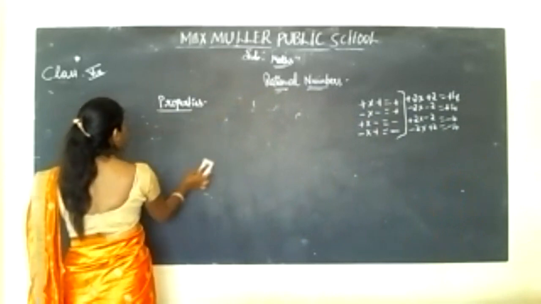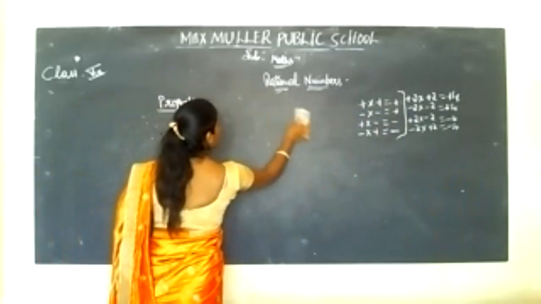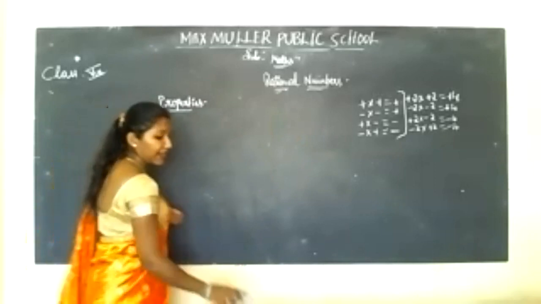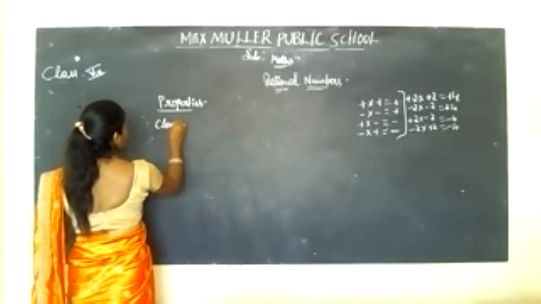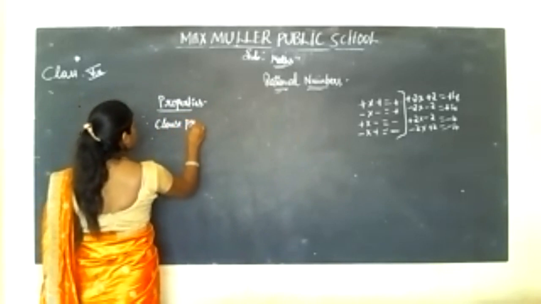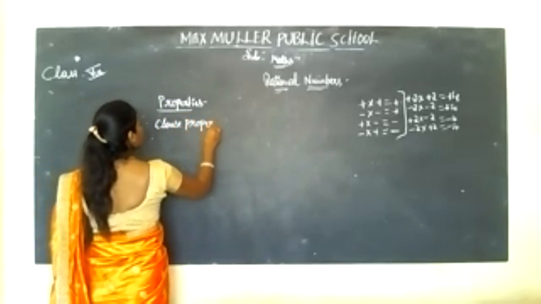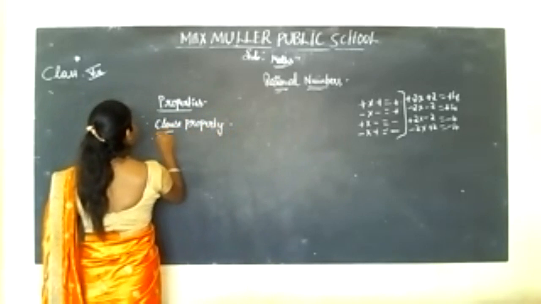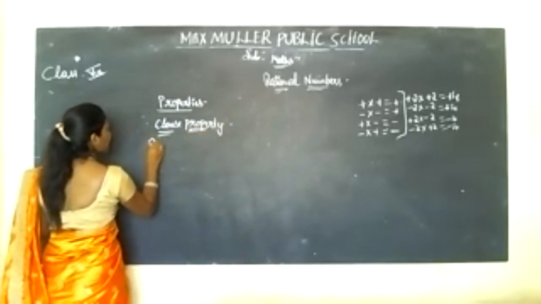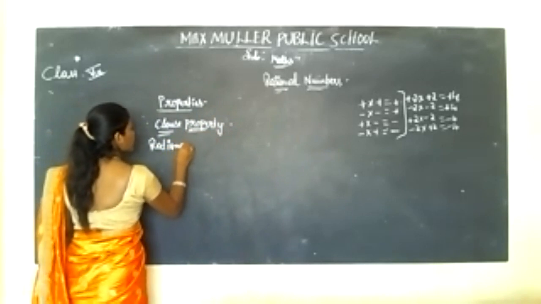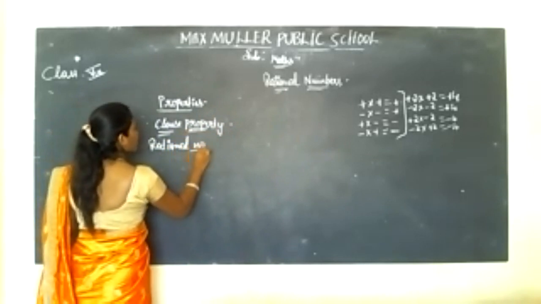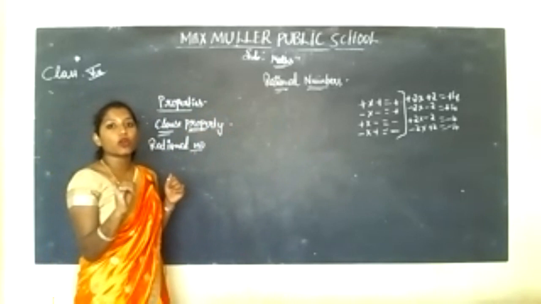Now coming to rational numbers. For rational numbers, we'll check. First thing, we have studied for whole numbers.